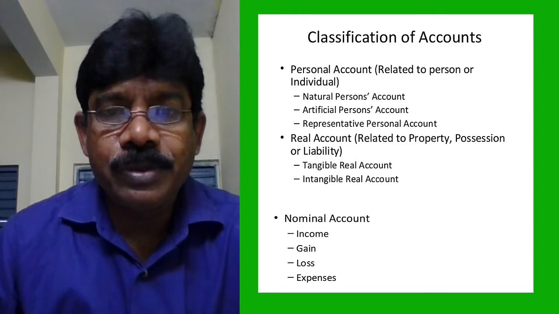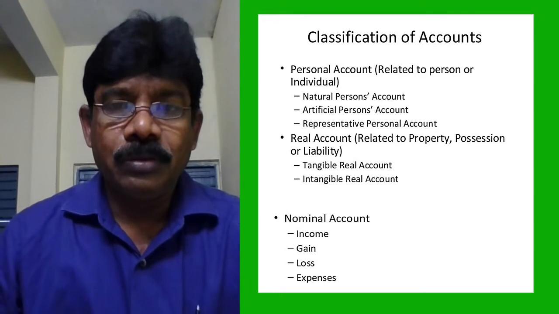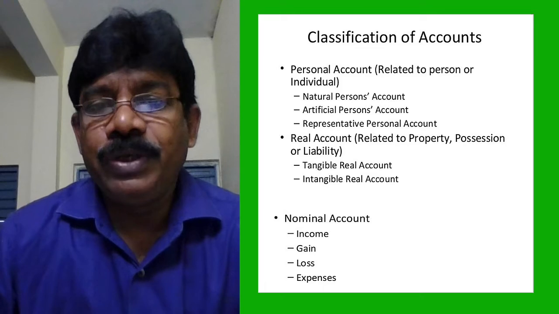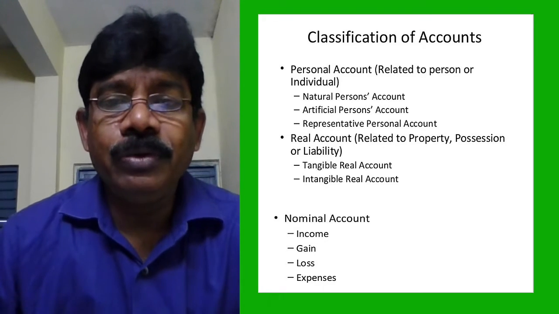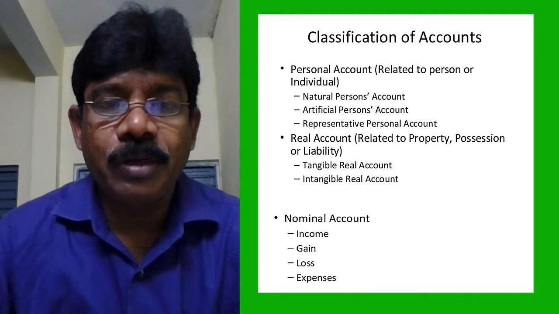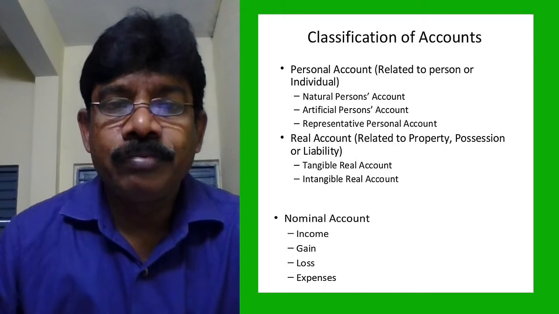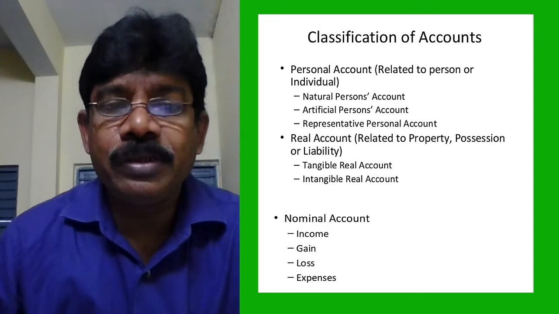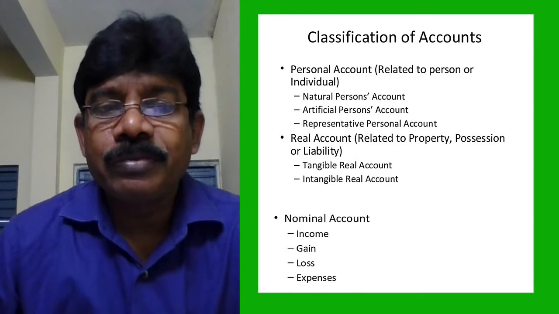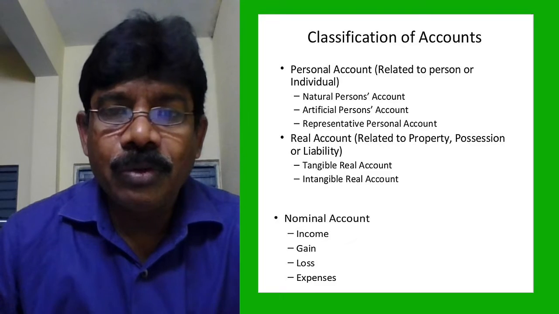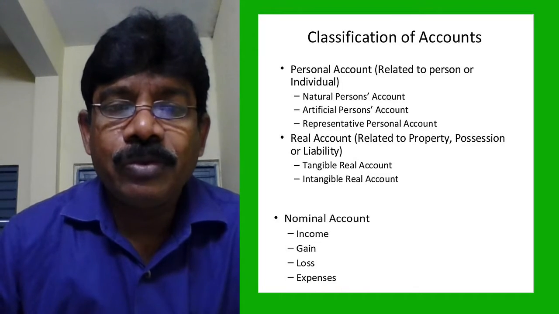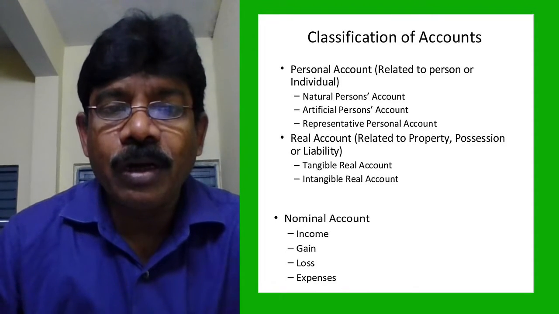There are three types: natural persons, artificial persons, representative personal accounts. Natural persons like us, artificial persons like our company, bank, institution. The college is a personal account. Artificial persons are those which were created according to the law.